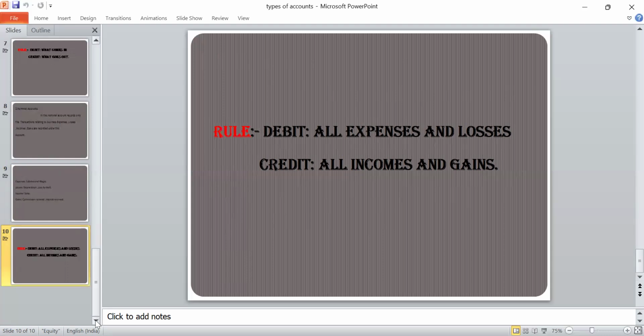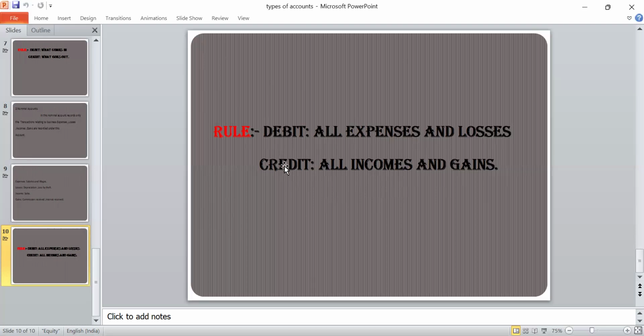So the example of nominal account: rent paid in the form of cash. Rent is one type of expenditure. What is the rule for nominal? Expenses and losses are debit. Rent is also an expenditure. So debit transaction is rent account, and the credit transaction is rent paid in the form of cash, so credit cash account.